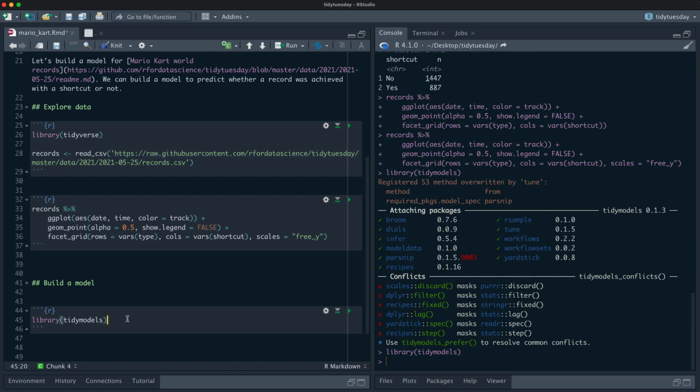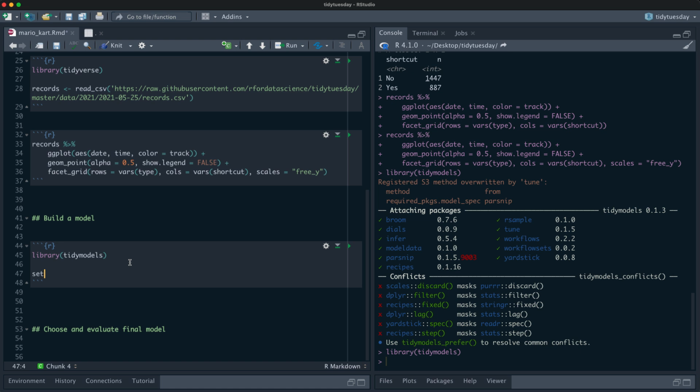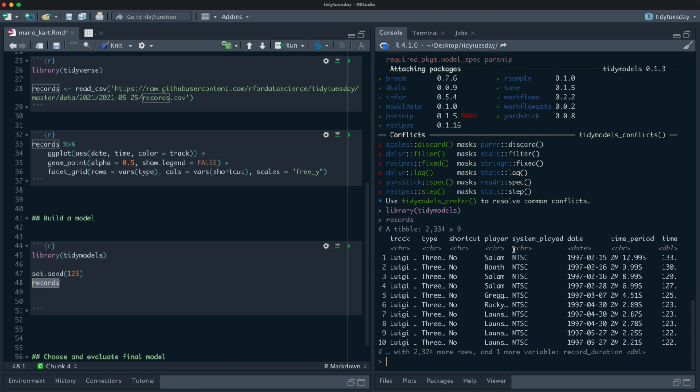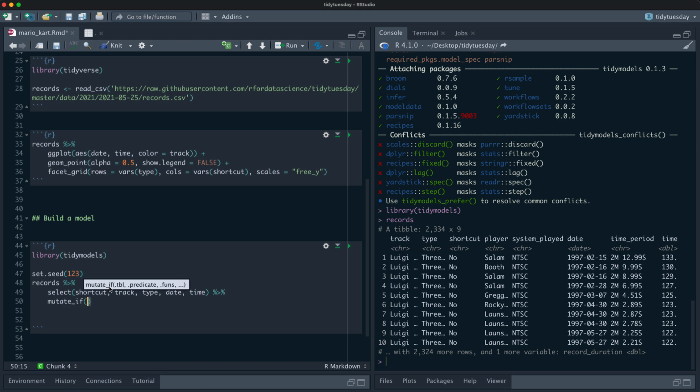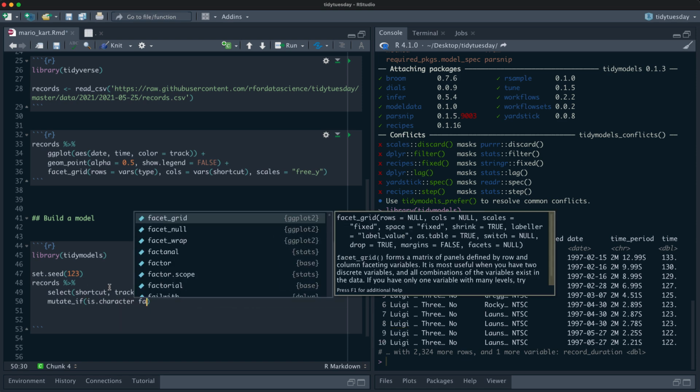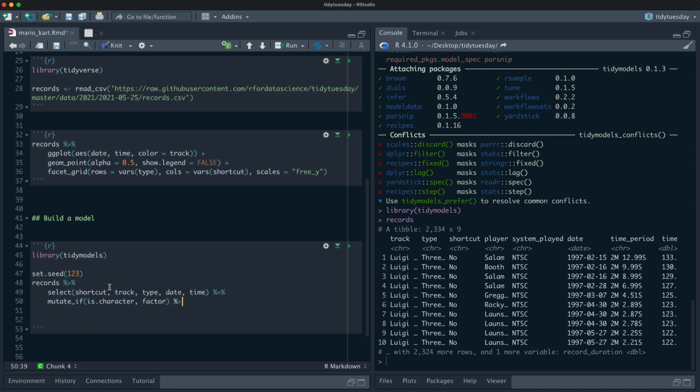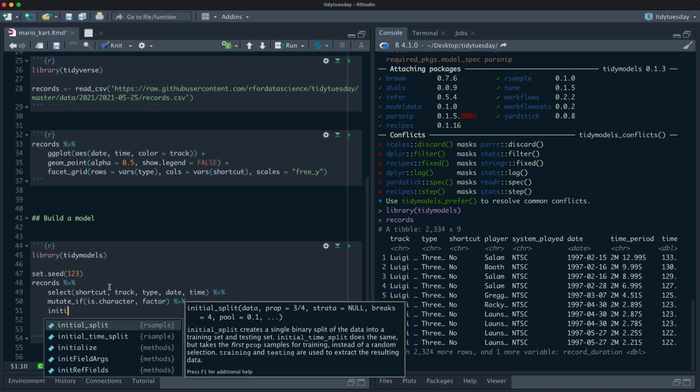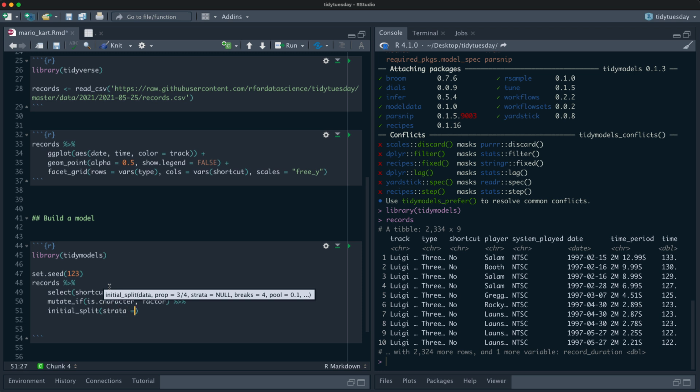Let's go like that, and then let's set up our data spending, spending our data budget. So let's look at records again. I think shortcut is our outcome. Let's use track, type, date, and time. And if it is a character, let's change it to a factor. Factors are generally better for modeling.